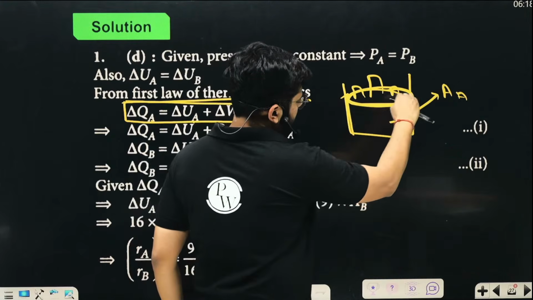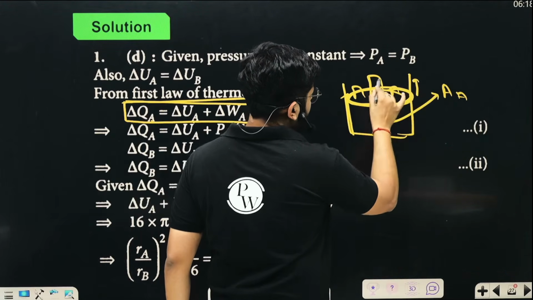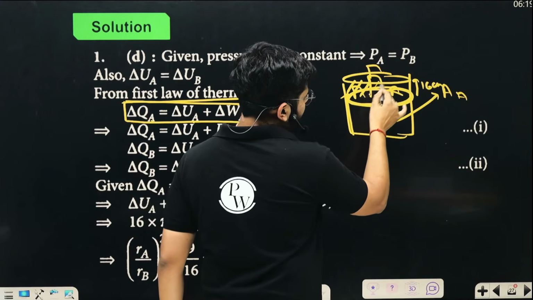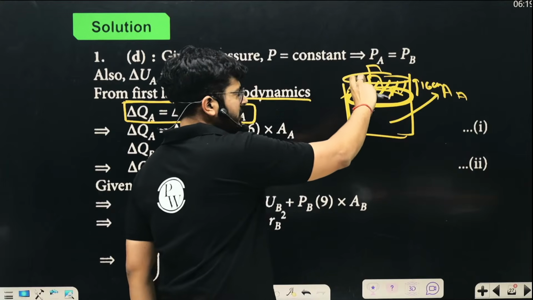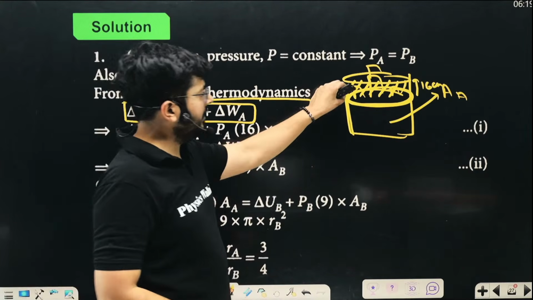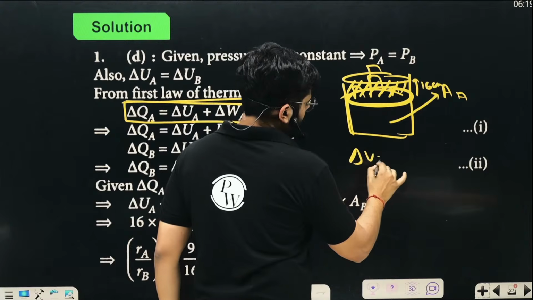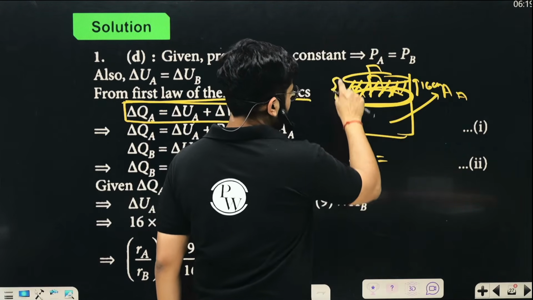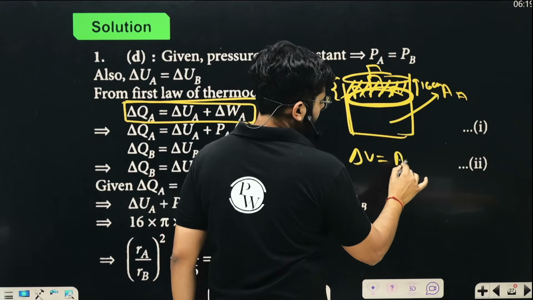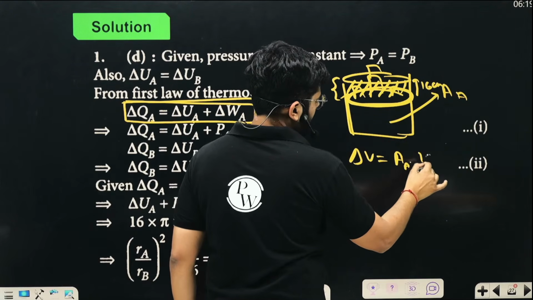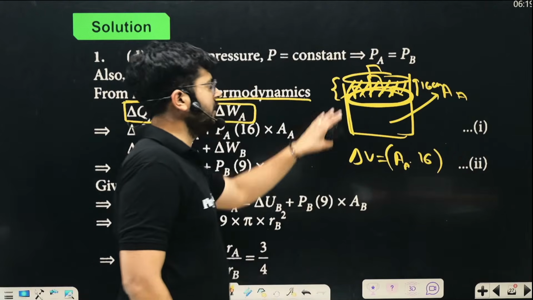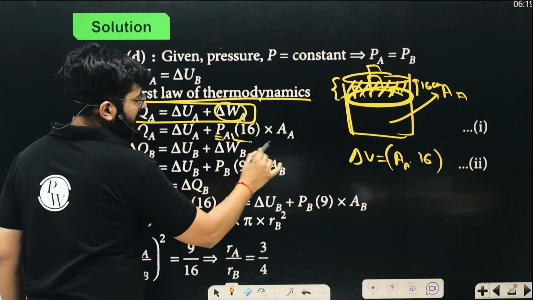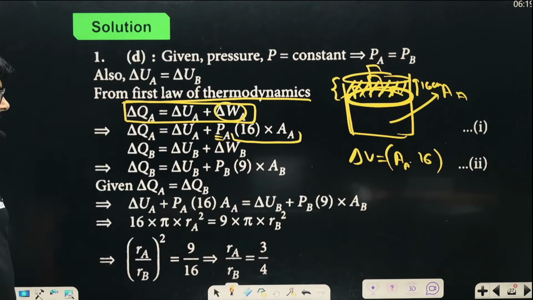You see that the piston was initially here and now it is expanded by 16 centimeter. So what is the net change in volume, delta V? The change in volume is going to be area into height, so area is A, height is 16 centimeter. So this is the change in volume, and the work is P delta V, 16 into cross sectional area.